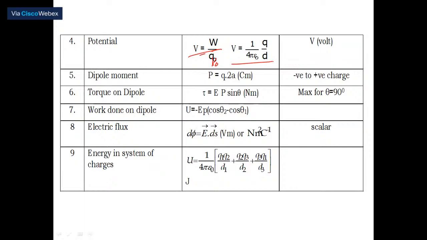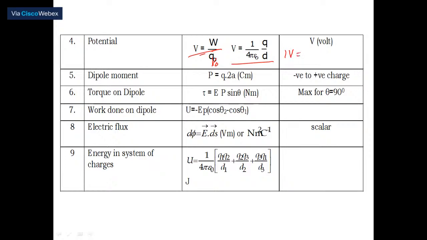It is a scalar quantity, therefore we can keep adding. Potential due to a positive charge is always positive, and due to a negative charge is always negative. The unit is the volt. Then we can define 1 volt here.